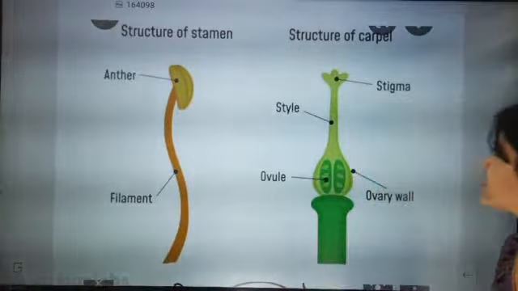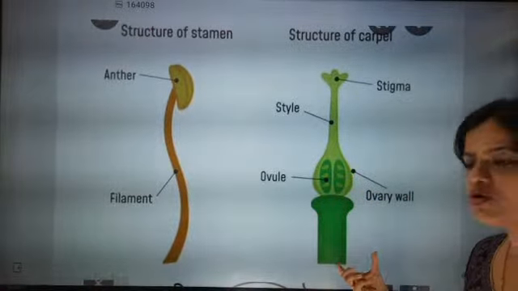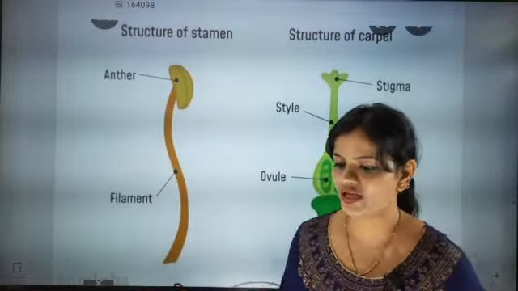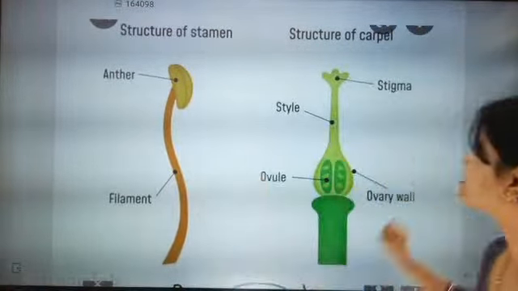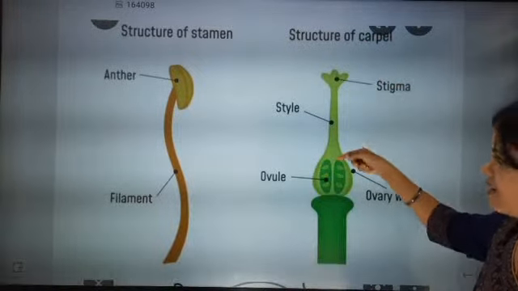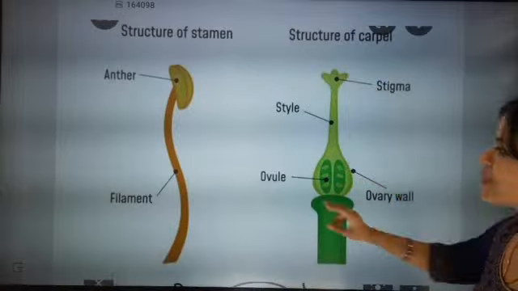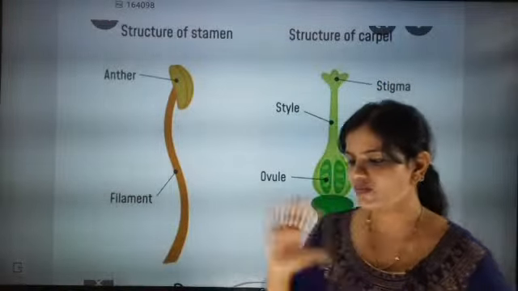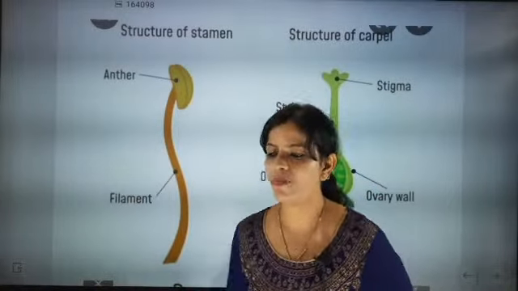This is exactly the carpel or pistil, the female reproductive part. In that, three important sections are there: stigma, style, ovary. The stigma is where the pollen will get stuck, the style is the pathway, and the ovule or ovary. Stigma, style, ovary. I hope you have understood this section. Shall we go back to our work?